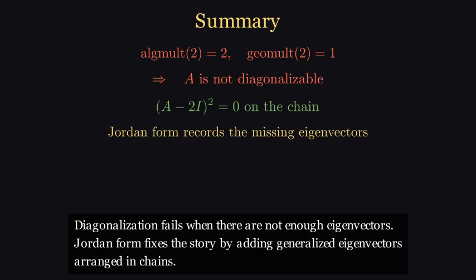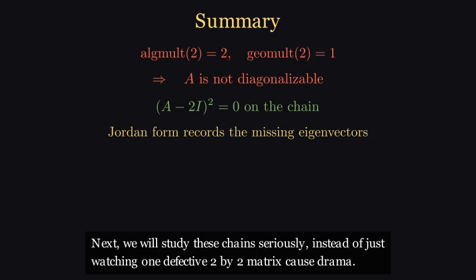Diagonalization fails when there are not enough eigenvectors. Jordan form fixes the story by adding generalized eigenvectors arranged in chains. Next, we will study these chains seriously, instead of just watching one defective 2 by 2 matrix cause drama.